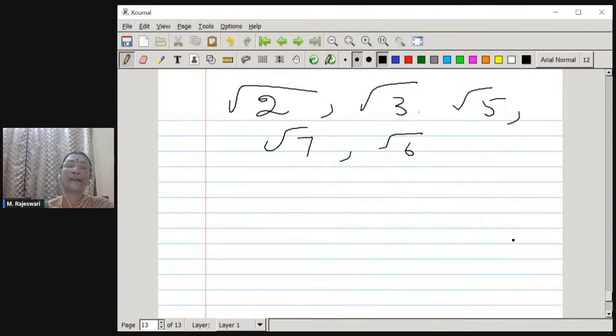If you attempt to find the square roots, we will come across these decimals, and we call these numbers non-terminating, non-repeating decimals, and we call them irrational numbers.